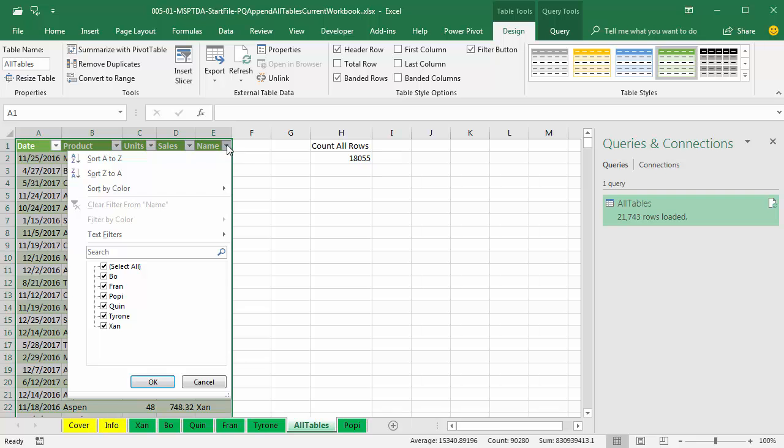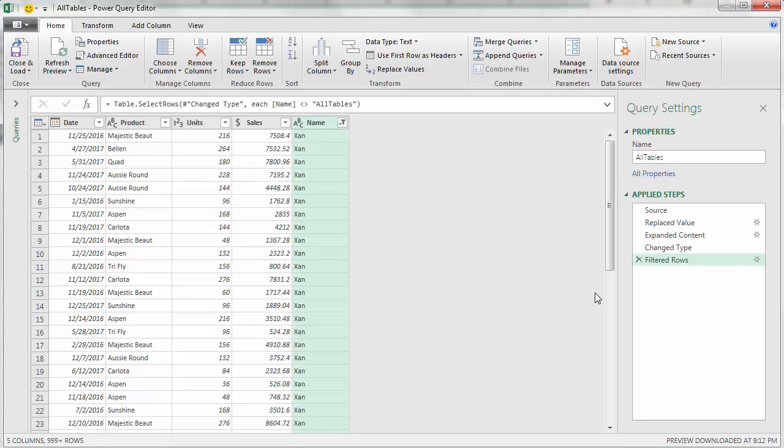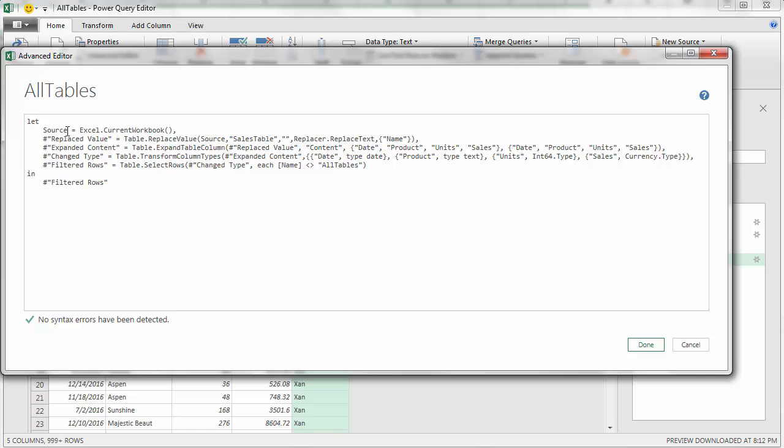Now if I click the drop down for name, there it is, Poppy. Click OK. Now for this first example, if we wanted to go look at the code, we come back into the editor, Home Ribbon tab, Advanced Editor. We can see the M code. Let is followed by our steps, then in, and the name of the last step, because that's what's delivered. Source, that was Excel.CurrentWorkbook. Replace values, use Table.ReplaceValue. Expanded content, Table.ExpandTableColumn. Change types, and finally filtered rows. We can see the name column should not be equal to the name, all tables.